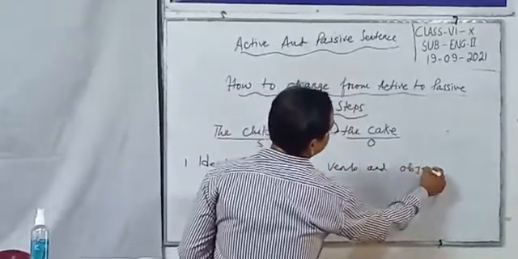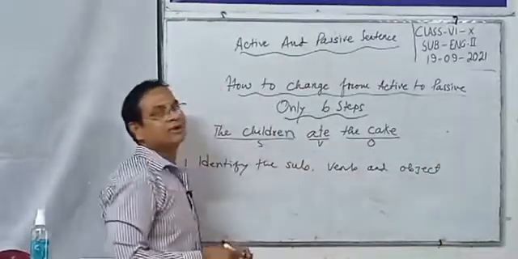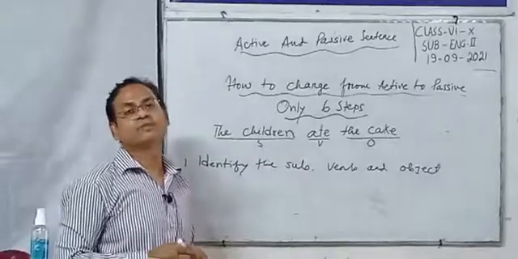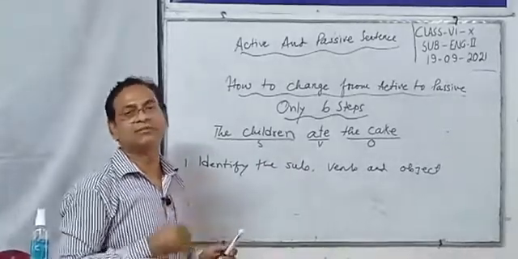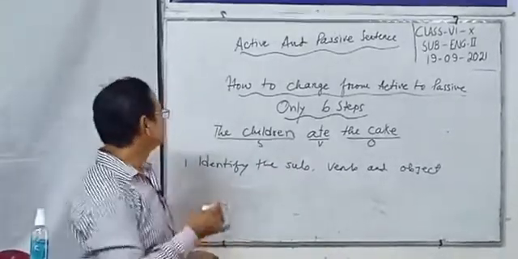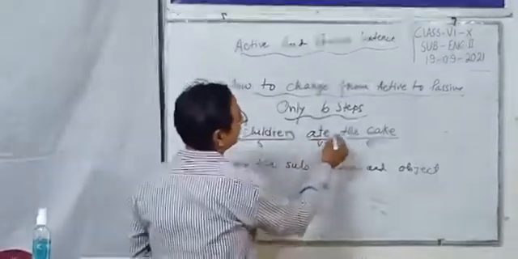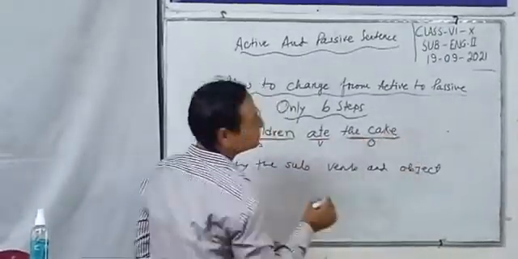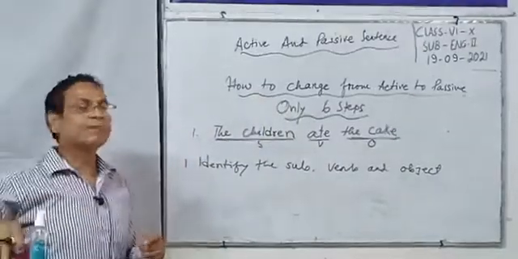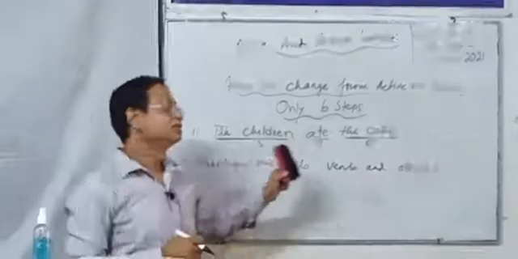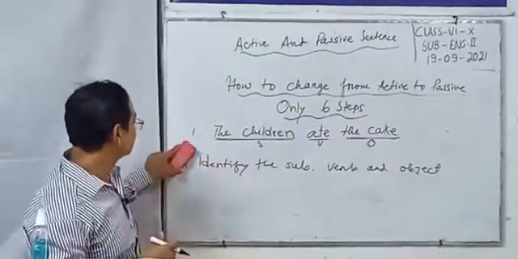This is the first step. তোমাকে প্রথমে খুঁজতে হবে subject, verb, object in the sentence। In this case, the subject is the children, the verb is ate, and the cake is the object. This is the first step: identify the subject, verb, object.